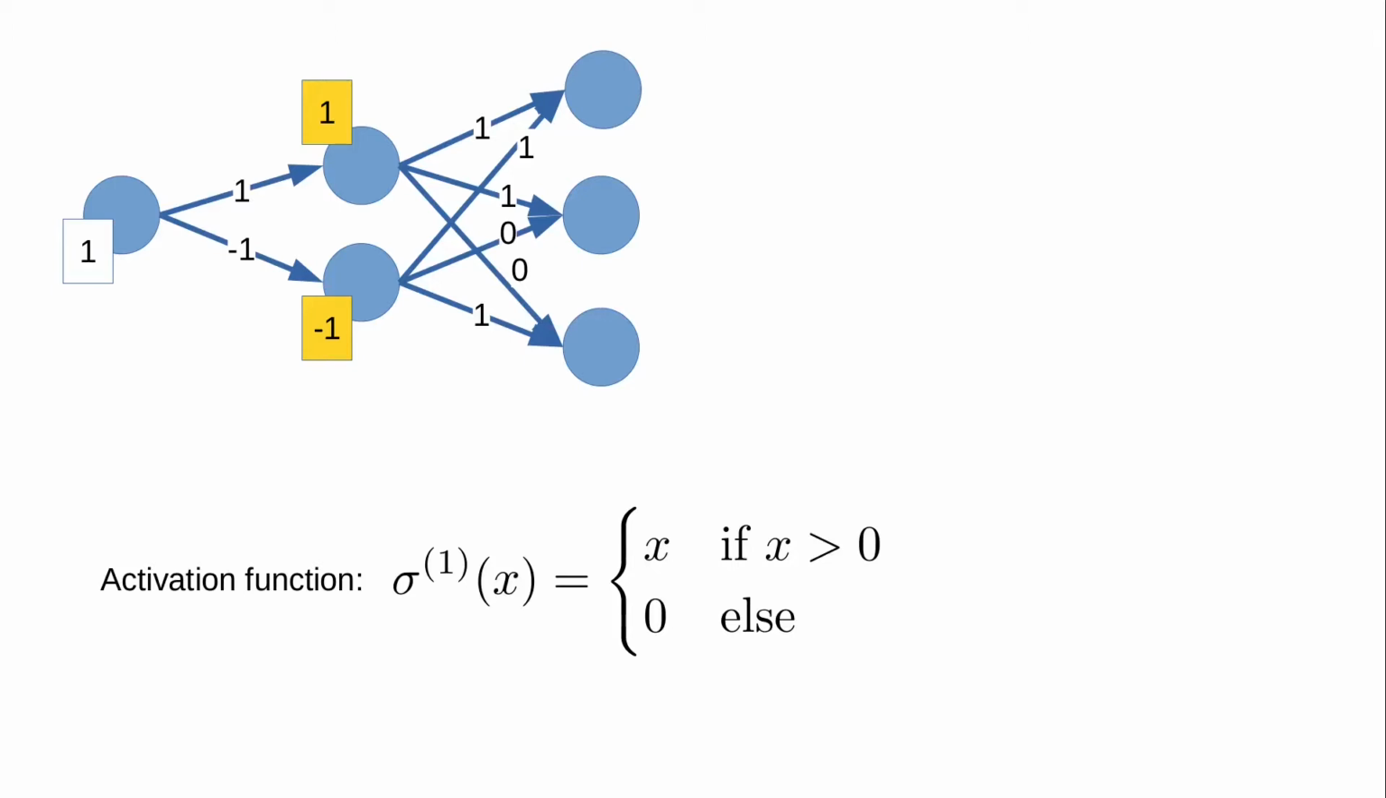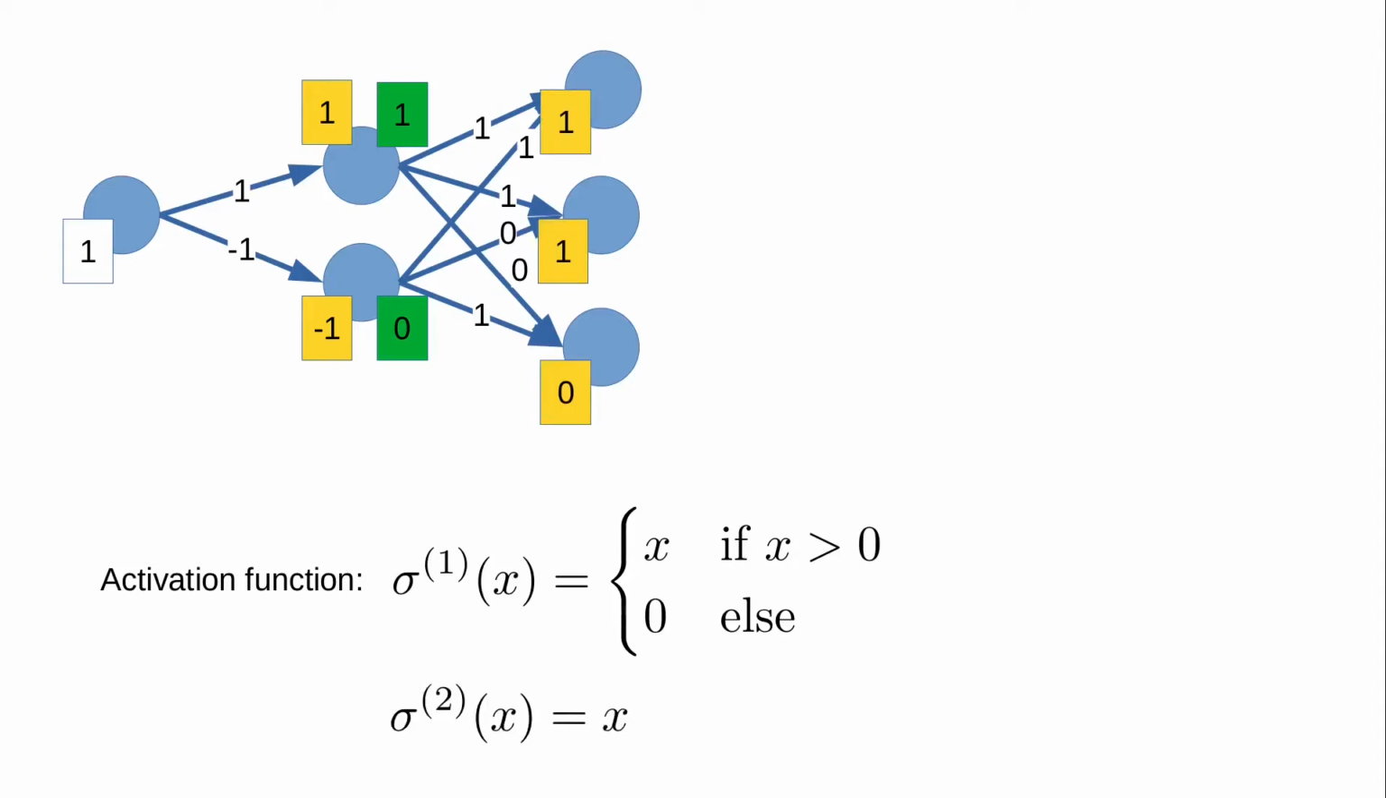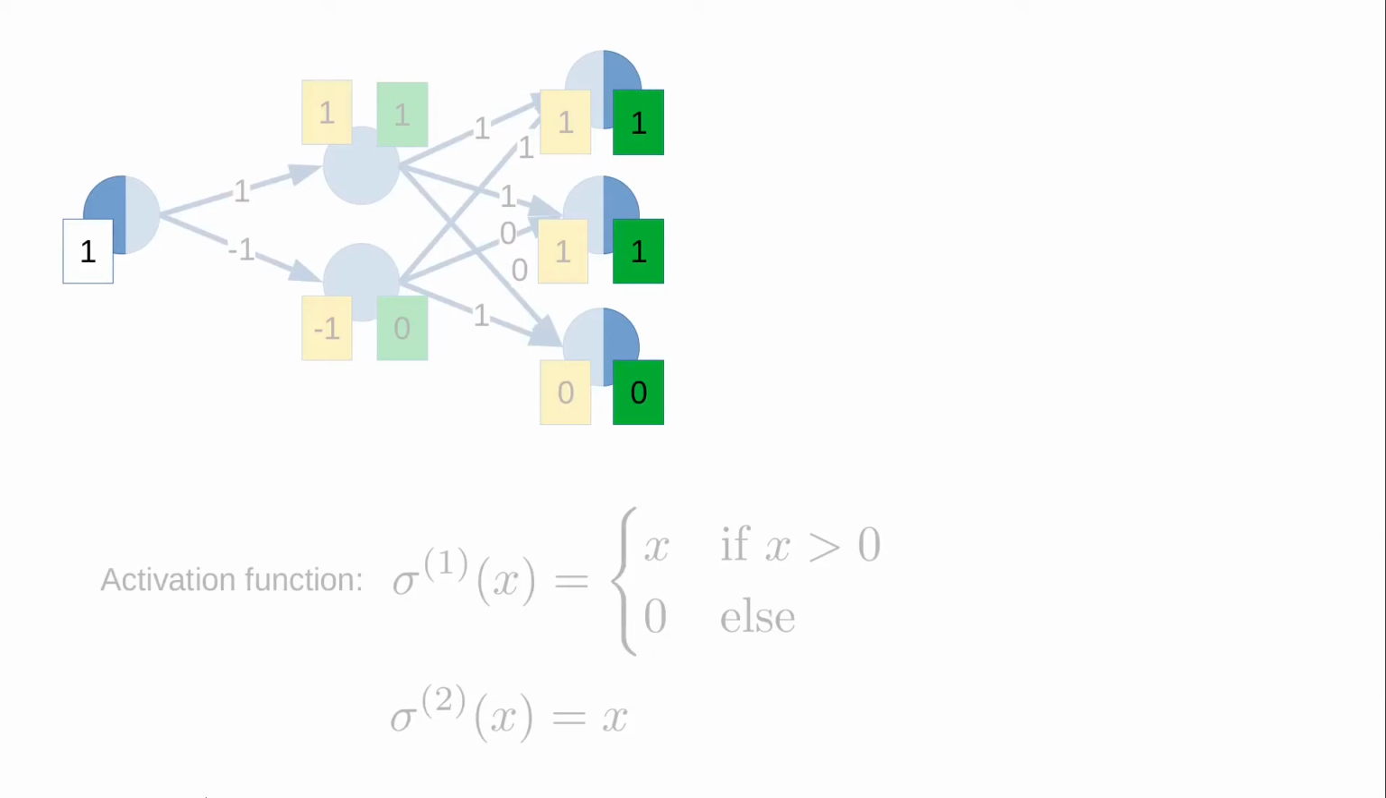That produces an output of 1 for the first node in this layer and 0 for the second. Repeat this process to compute inputs to the final layer of nodes, and for simplicity, we'll use the identity activation function for the output layer to produce the values shown. So if we look just at the input-output behavior of this process, we can see that this DNN defines a function which outputs the vector 1, 1, 0 on an input of 1.